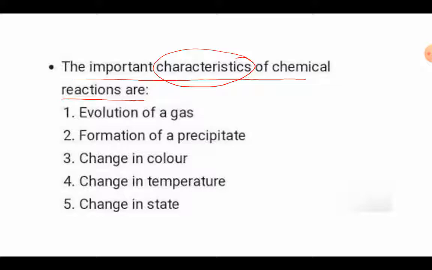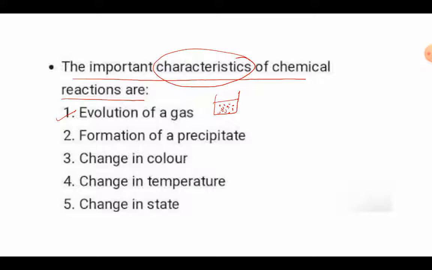So there are certain characteristics. The first one is that there will be evolution of a gas. Now how do we get to know that there is evolution of gas? Suppose we have taken a solution, so in the solution we will see small bubbles of the gas coming out, right? So these small bubbles of the gas are the indication of a chemical reaction taking place, right?